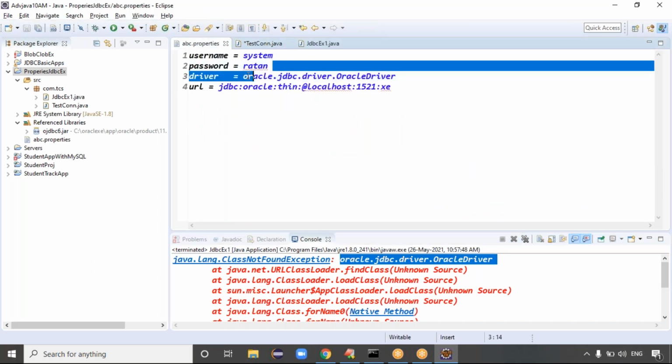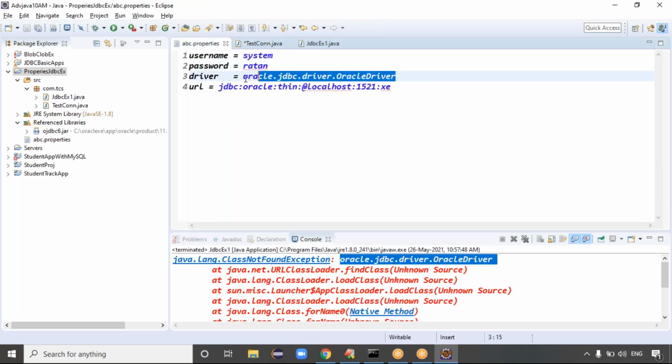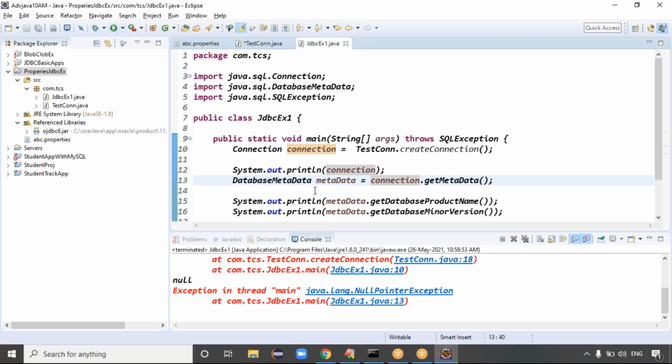Yes, let me write the driver class name again here. What is the driver class name, guys? Driver equal to Oracle dot, simply copy JDBC, paste, dot driver, dot Oracle driver, right? Oracle dot jdbc dot driver dot OracleDriver. Let me try to run this one last time.